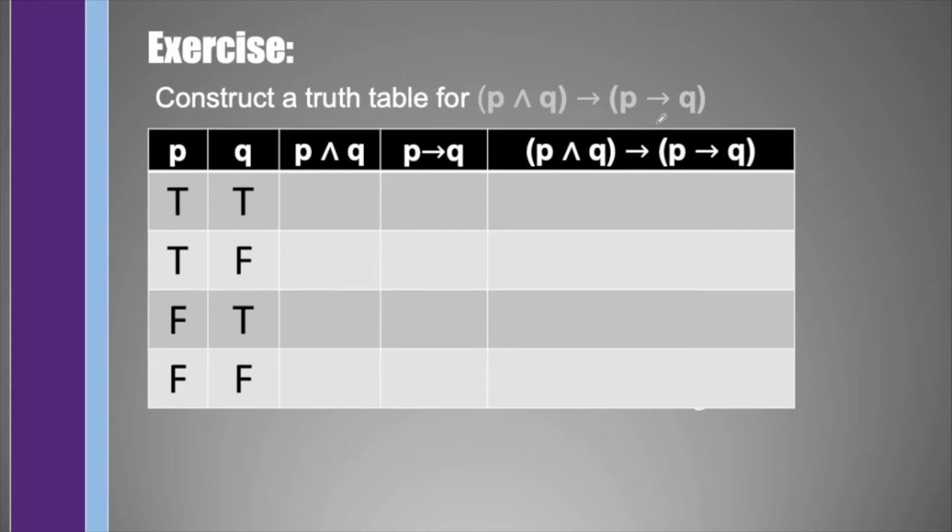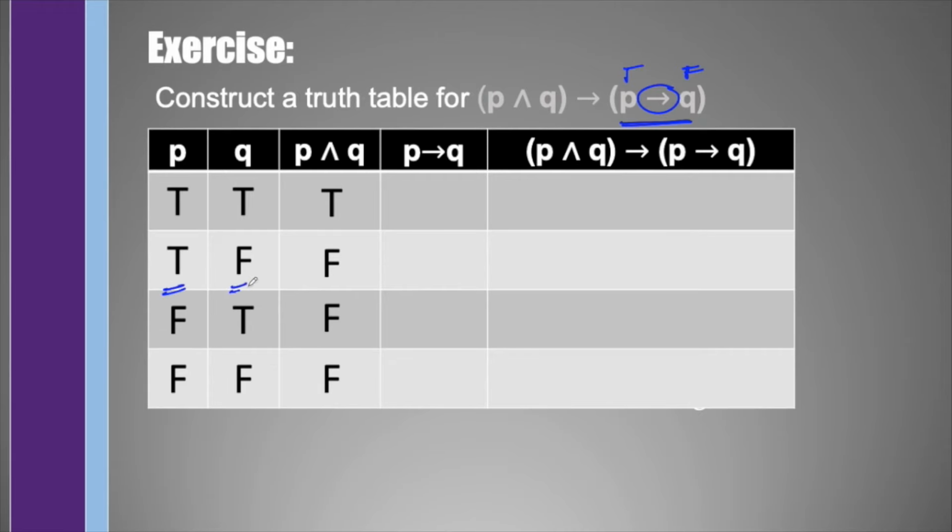Next, we're going to construct a truth table for if P and Q, then if P, then Q. So we may start with an additional column for P and Q, which again implies that this is only true when both statements are true. So this is true, and these are false. And proceeding with if P then Q, in which this operation implies that this is false only when this is true and this is false.